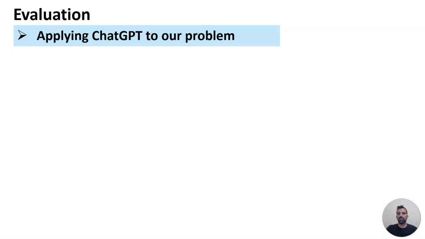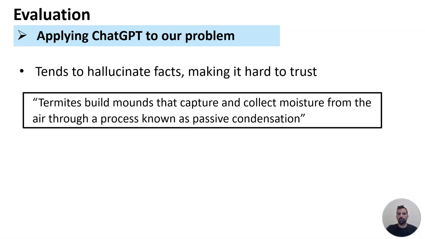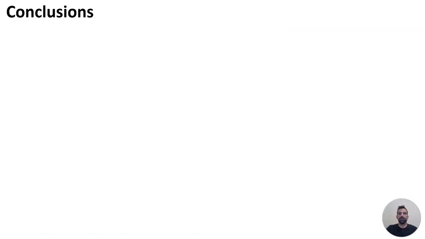Additionally, we applied ChatGPT to our problem. However, we observed that it tends to hallucinate facts, making it hard to trust, and noticed that it has limited coverage, resulting in repetitive information within the top 15 results.